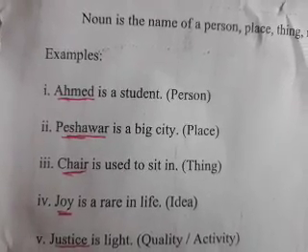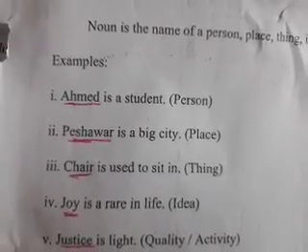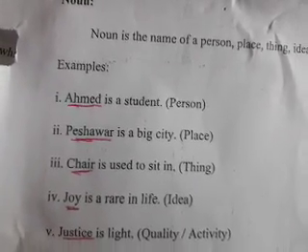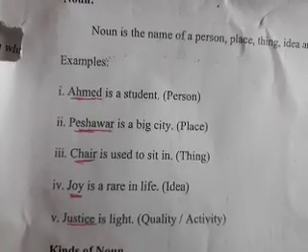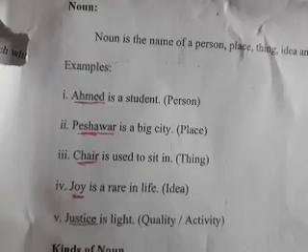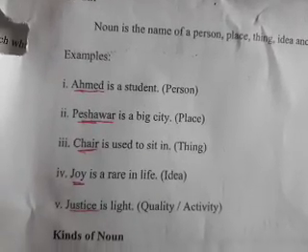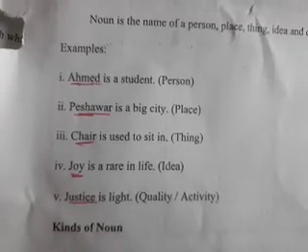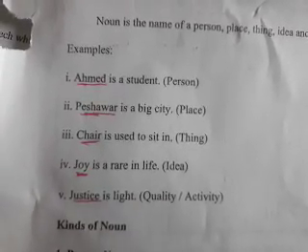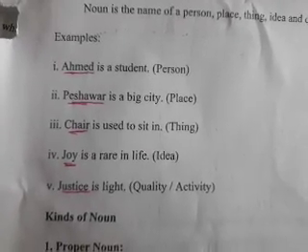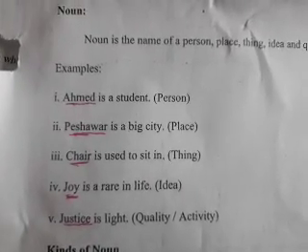Second example I have given you, Peshawar. Peshawar is a big city. So Peshawar is the name of a place. Third example, chair is used to sit in. So chair is the name of a thing. And joy is rare in life. So joy is the name of an idea. Justice is light. So justice is the name of a quality as well as an activity.